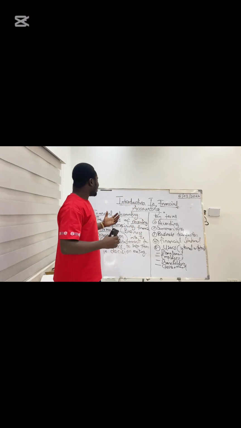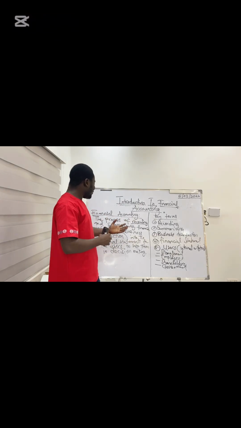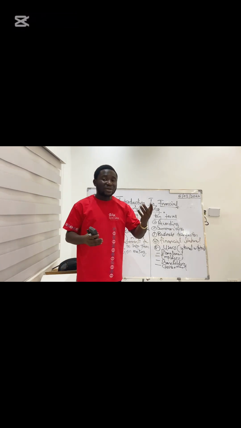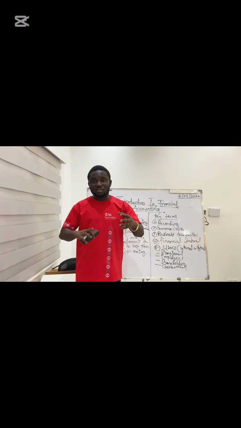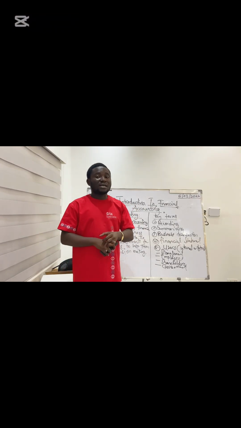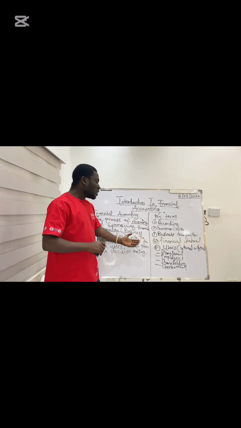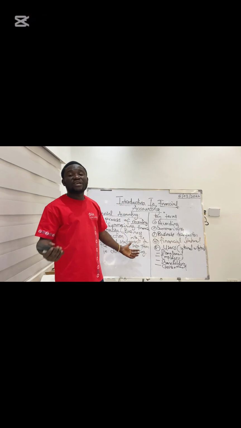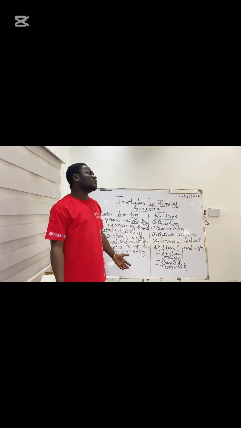Now, in summary, what I'm saying is that accounting is the process of recording and summarizing financial information, which are also business transactions, into the financial statements. I mentioned some of the financial statements: the cash flow statement, the statement of financial position, the income statement. I also mentioned notes to the accounts. And we are doing all these things for the users. We have mentioned some of the users. Why are we explaining it to the users? What if you're an accounting student? You ask the question. We prepare everything.